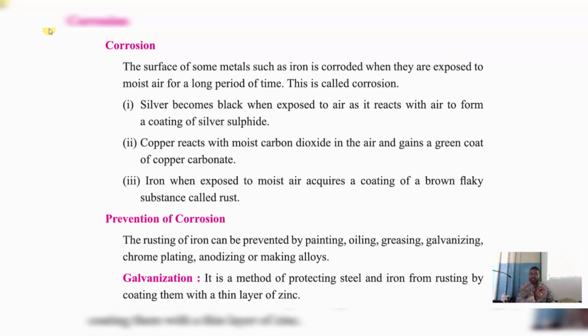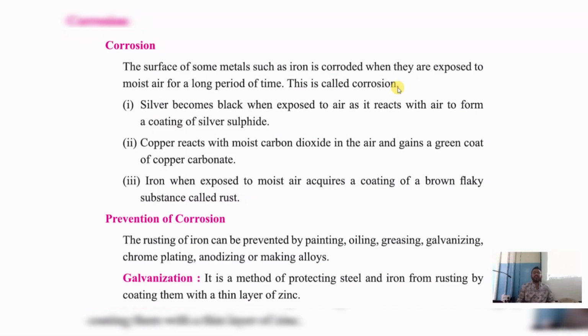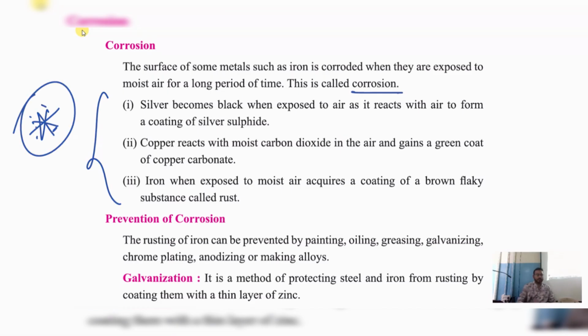Once it starts cracking, it loses its property. Losing its property is said to be corrosion. Understood what is the meaning of corrosion here? Yes, sir. Now, see here, children, these three are very important examples. Remember, silver becomes black.